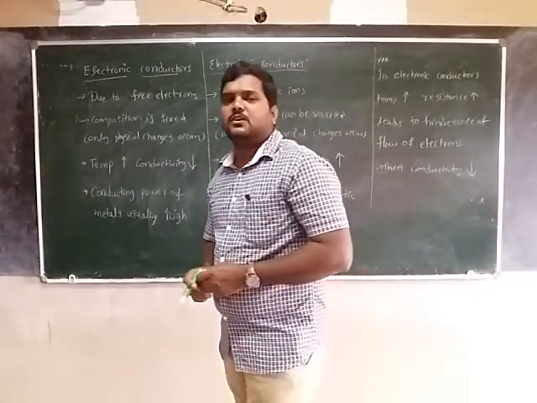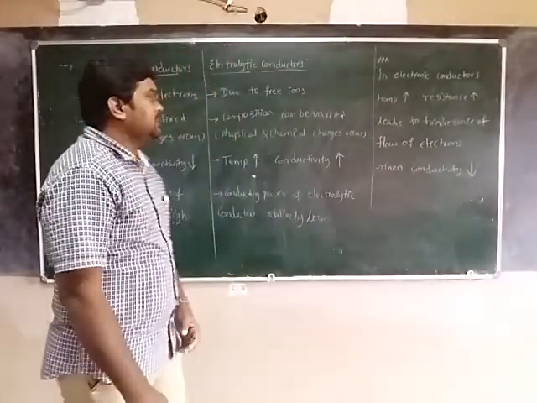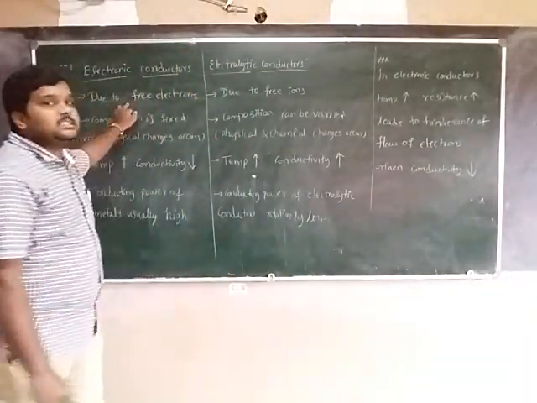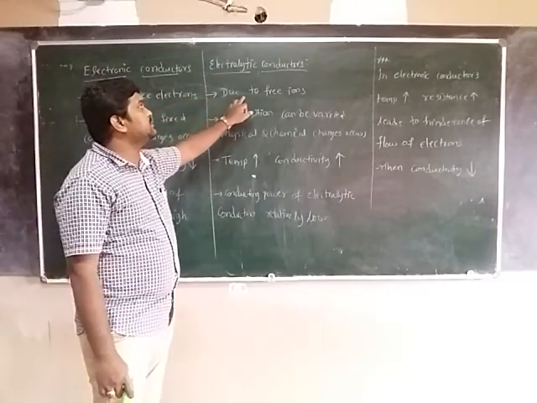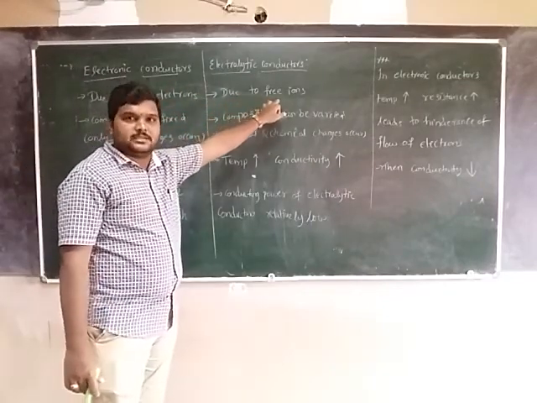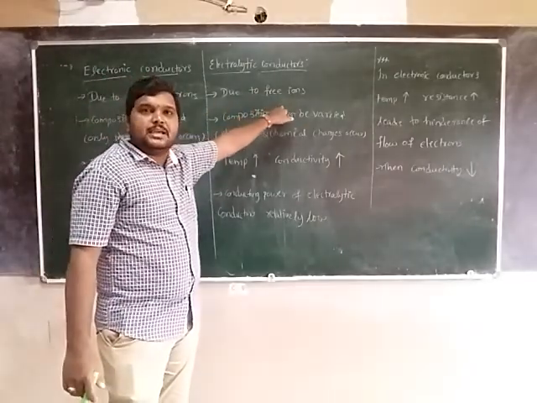Generally, in electronic conductors the electricity is produced due to the free electrons. Here, in electrolytic conductors, the electricity is produced due to the free ions. The electricity here is due to free electrons, and here it is due to free ions.